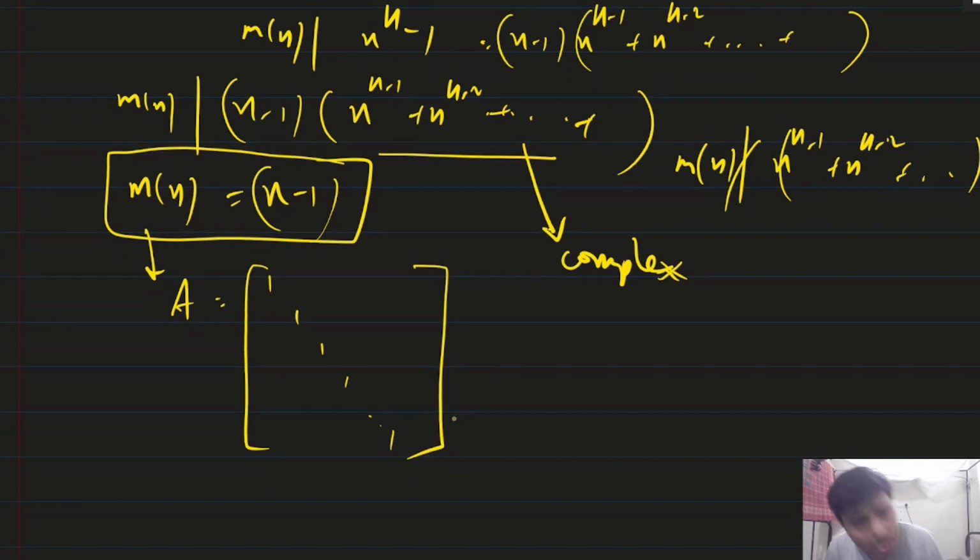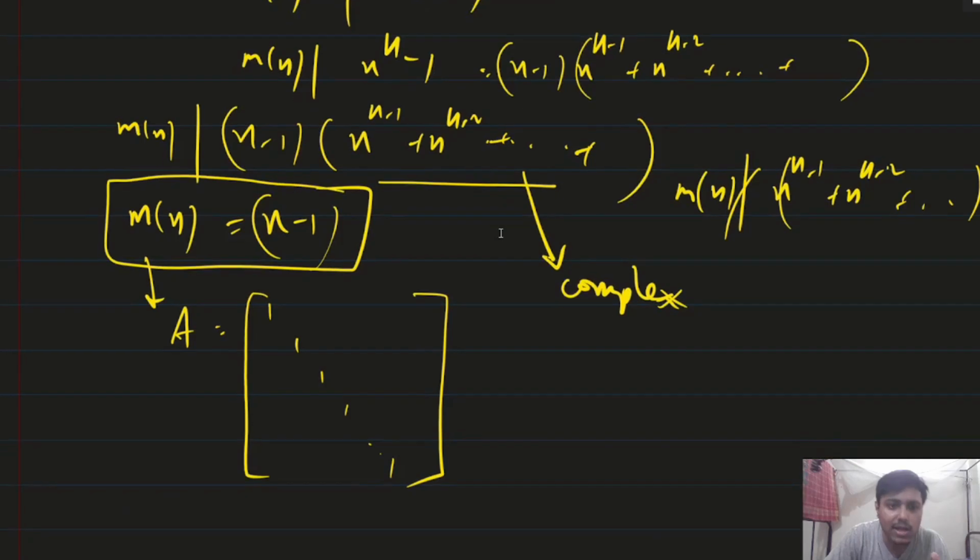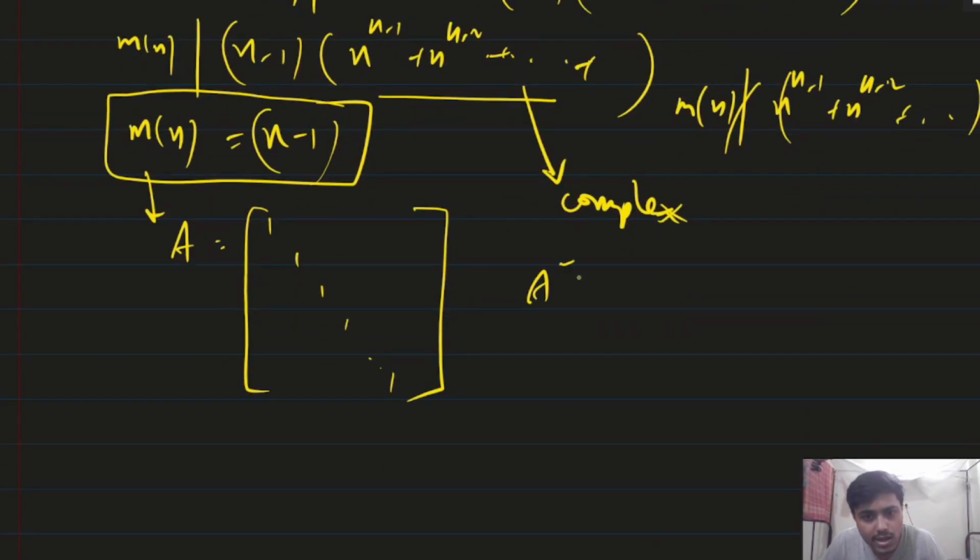This is also a very important property: if the minimal polynomial consists of linear, means degree 1, then the corresponding matrix will be a scalar matrix consisting of that eigenvalue. If you do not know, then you write this, very important. So here we got A equal to identity matrix. Now it is asked in the question whether A square will be identity or what? Yes, it will definitely be identity, because A equal to identity, so A square will also be identity.